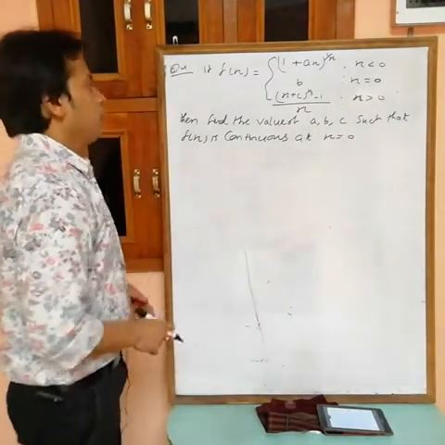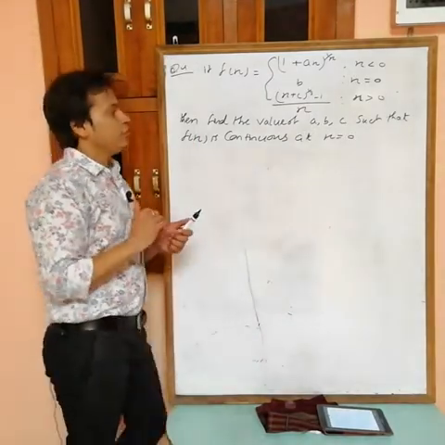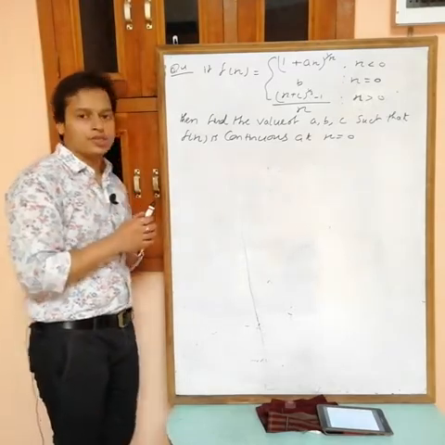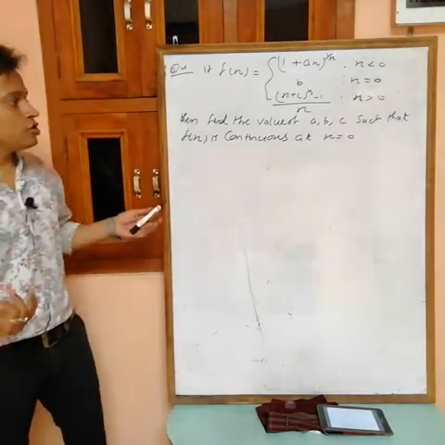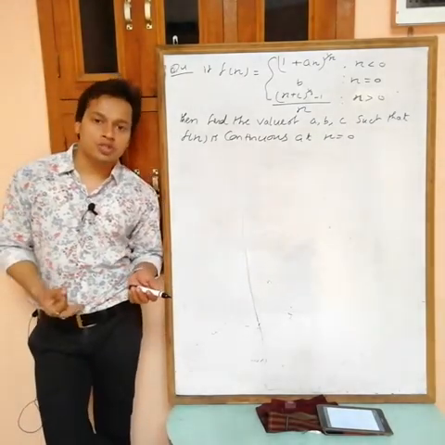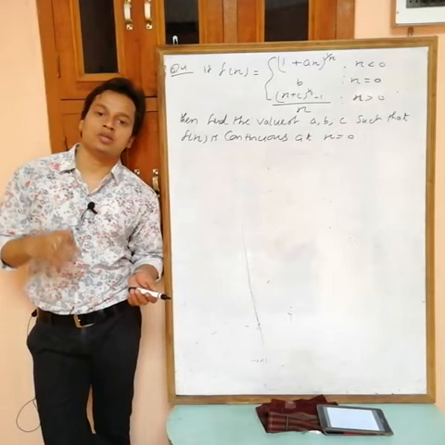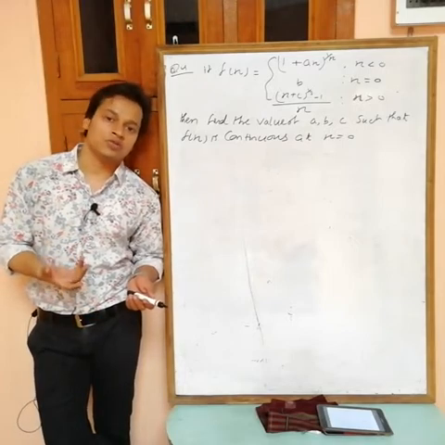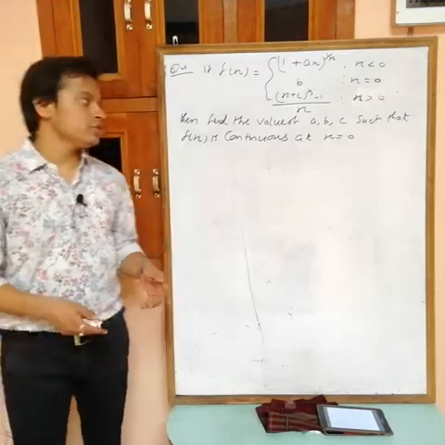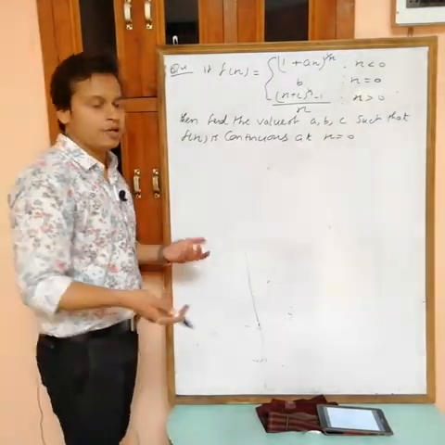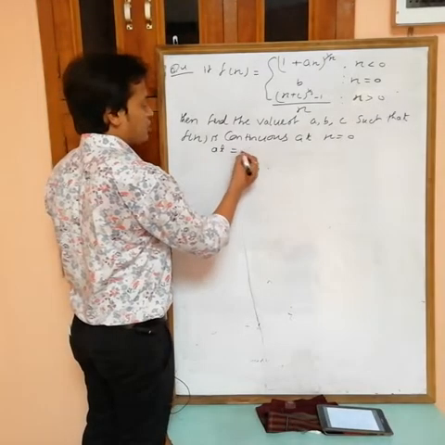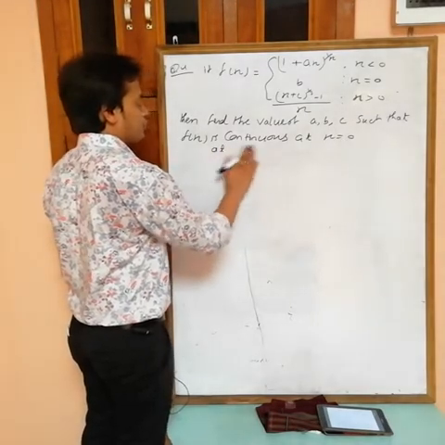Okay, now what do you want? He is saying to find the values of a, b, c such that f(x) is continuous at x equals 0. So again the same thing: the function will be continuous at x equals 0 if LHL equals RHL equals f(a) at x equals 0, where f(a) means f(0). So just find LHL, RHL and f(0) at x equals 0.